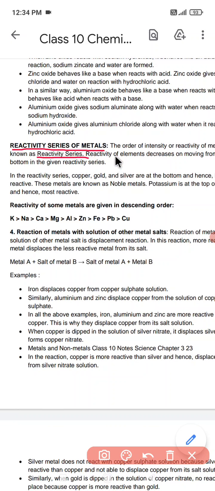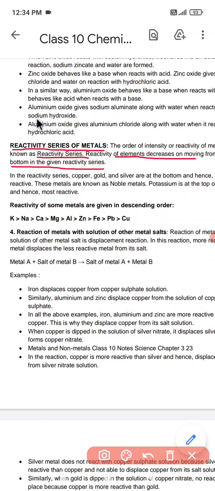The reactivity of metals decreases on moving from top to bottom in a given reactivity series.